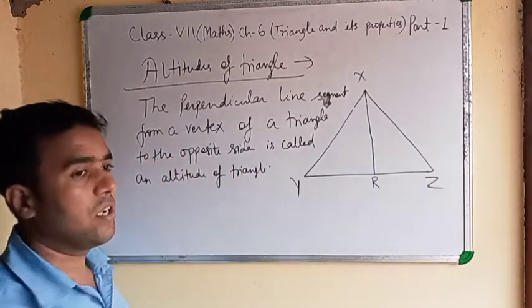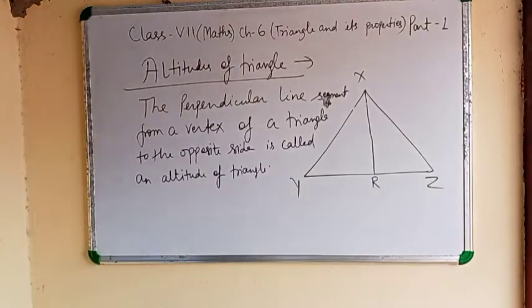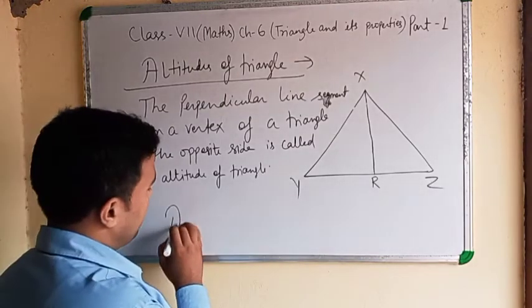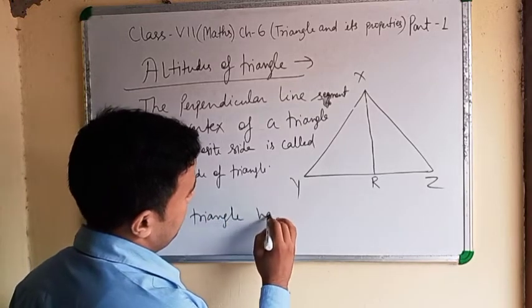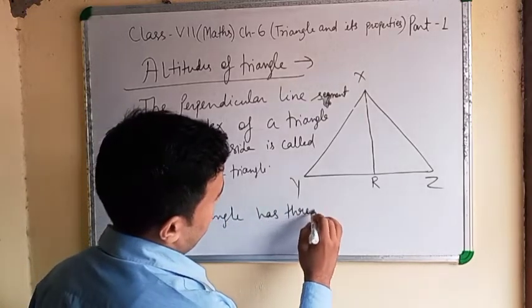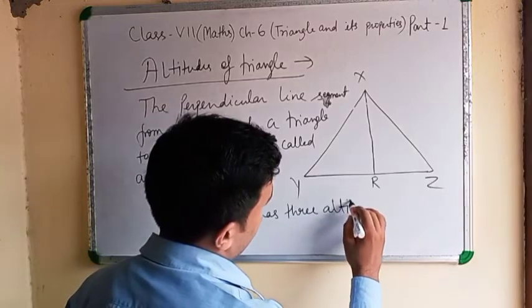Altitude of triangle. In a triangle, 3 altitudes you can make also. Like a median, a triangle has 3 altitudes.